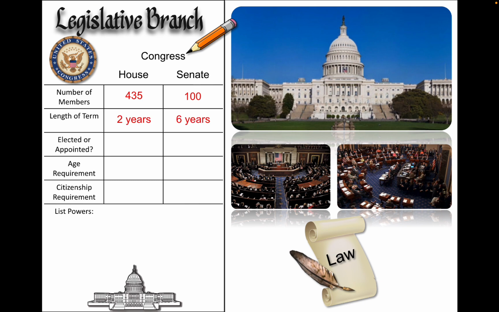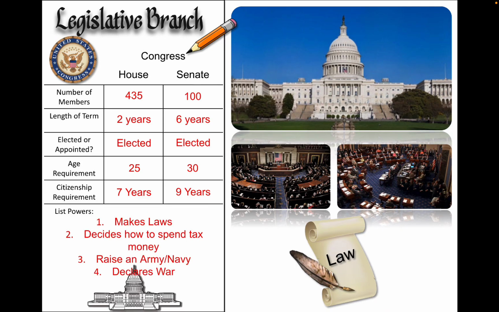Elected or appointed for House? Elected. Elected or appointed for Senate? Elected. Age requirement for House? 25. Age requirement for Senate? 30. Citizenship requirement for House, 7 years. Citizenship requirement for Senate, 9 years.